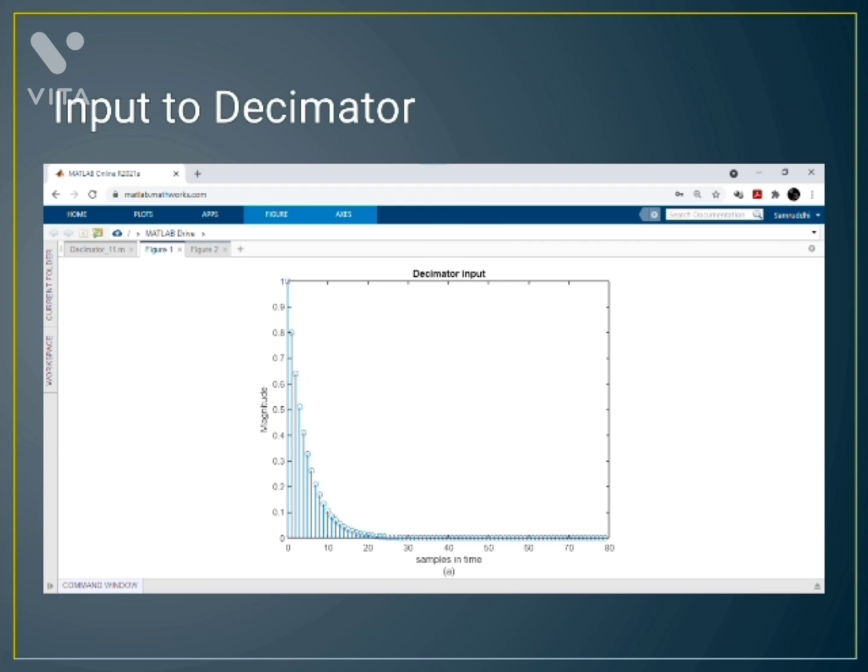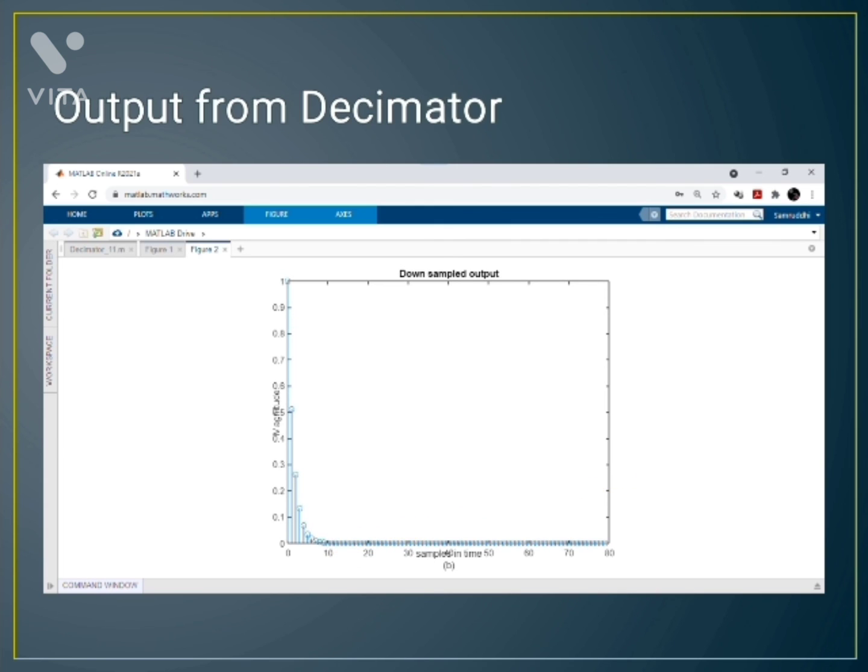This is the input of the decimator, where we are getting the exponential type curve, and this is the downsampled